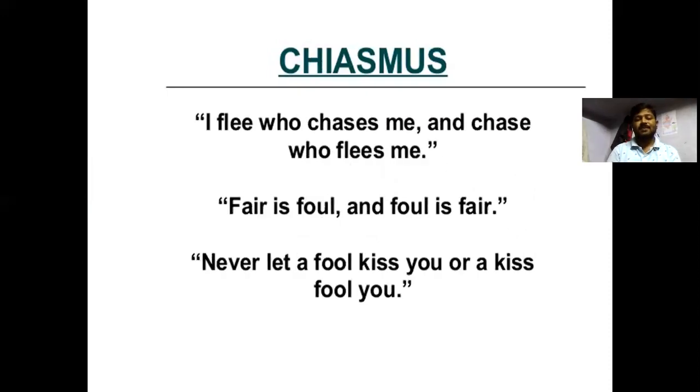For example, I flee who chases me, and chase who flees me. It's a repetition of flee and chase. Fair is foul, and foul is fair. Beauty is truth, truth beauty.